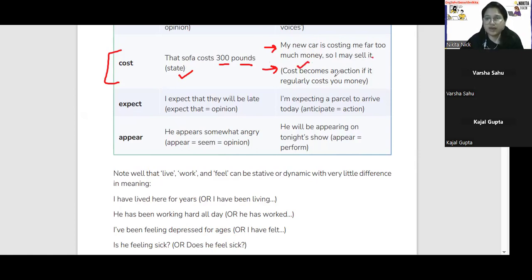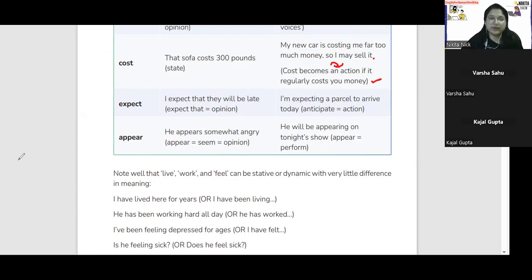So here cost becomes an action because if it regularly costs you money, okay? So sofa costs 300 pounds. ये एक state है. ये exist करता है कि ये सोफा का प्राइस ही 300 पाउंड है. बट अगर मैं कहूँ कि my new car is costing me far too much money, so I may sell it. So we are talking about selling it. You are talking about cost that becomes an action if it regularly costs you money. Okay? अगर आपको उस चीज से पैसे मिल रहे हैं, it becomes an action because my new car is costing me far too much money, so I may sell it.